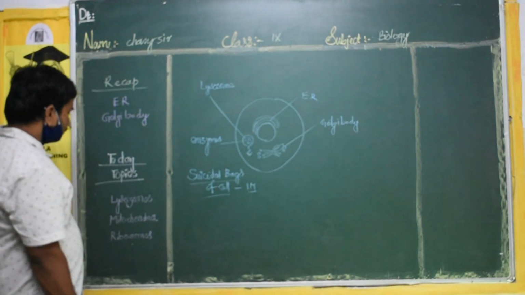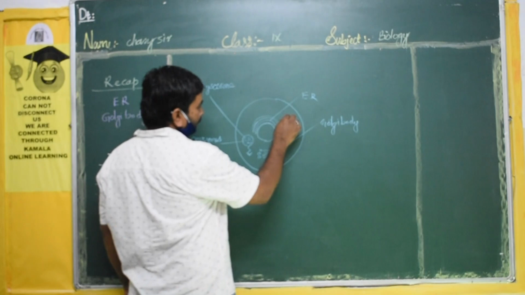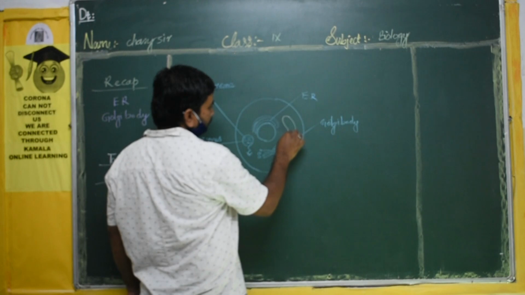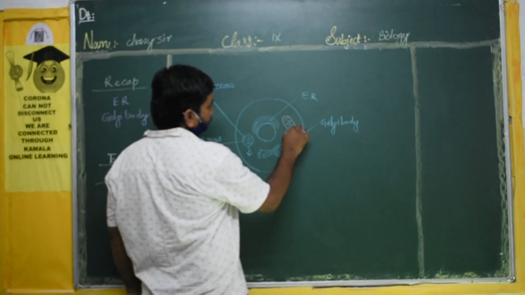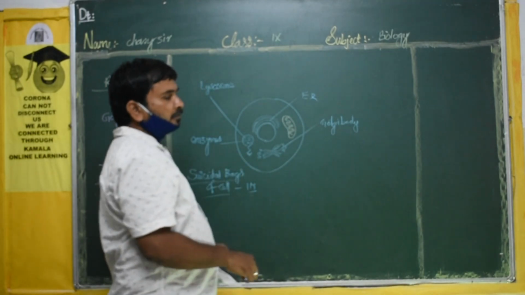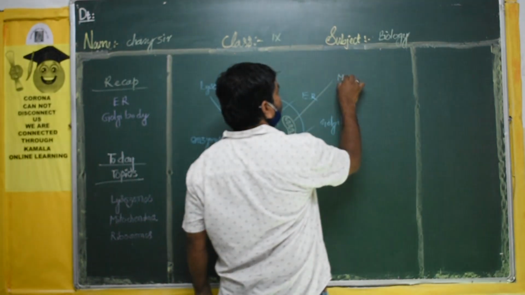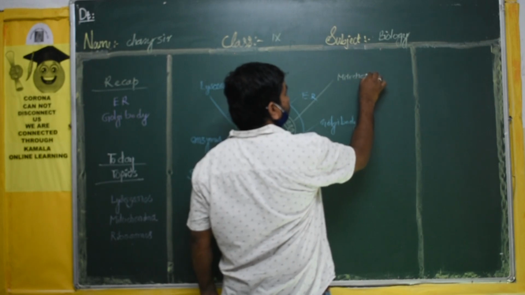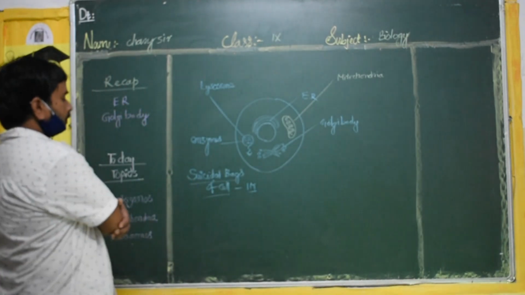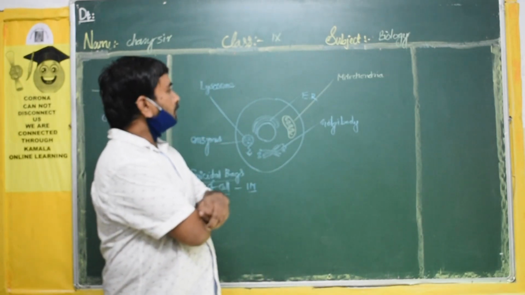Okay, so next we will go to the mitochondria. The mitochondria will be there in the cytoplasm. They have a round or oval shape, and many will be there. This is called mitochondria. What is the function of the mitochondria? It will produce energy.